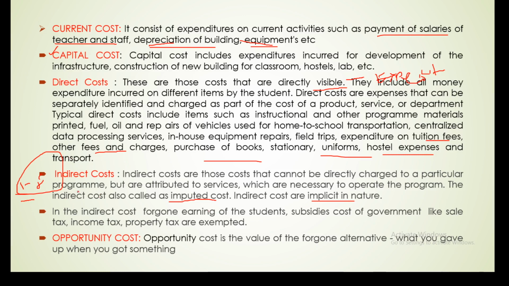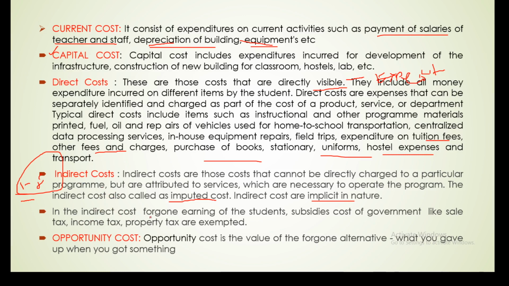Subsidize in the sense that the government does not collect tax from the educational institution. Revenue tax and income tax, etc. These also come under indirect cost, exempted tax. So indirect cost is also called disguised cost, we can say disguised expenditure.